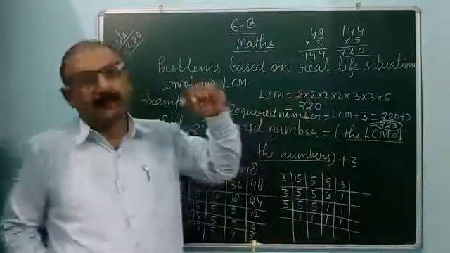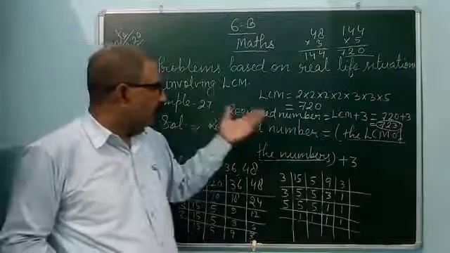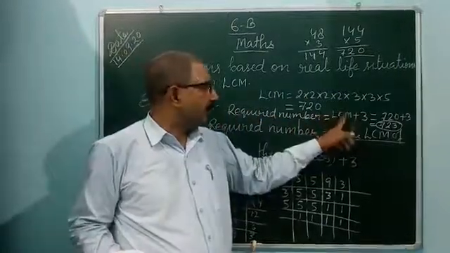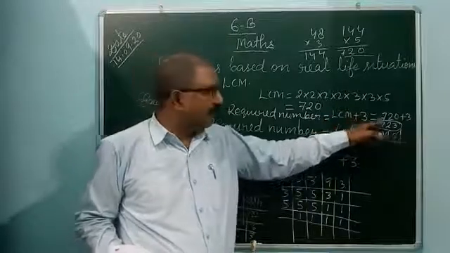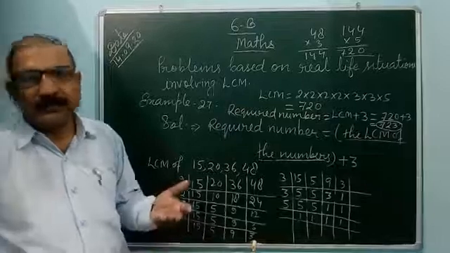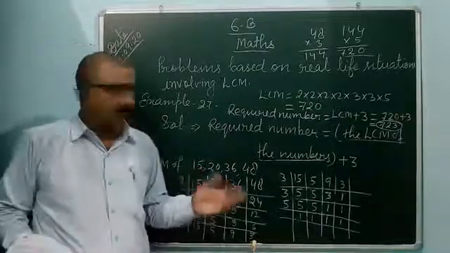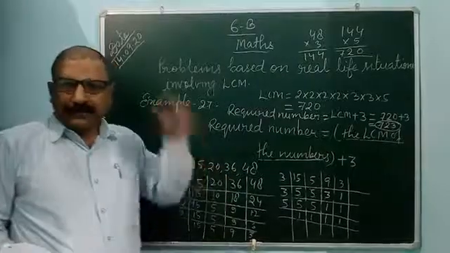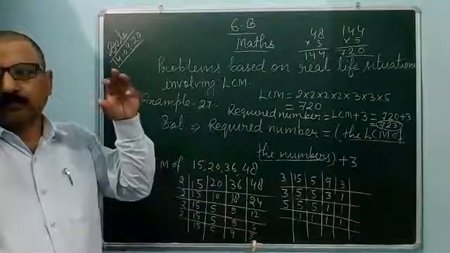After finding LCM, required number is equal to LCM plus 3. LCM is 720 and plus 3 is 723. If you divide by 15, 20, 36 and 48, in each case the remainder will be 3.